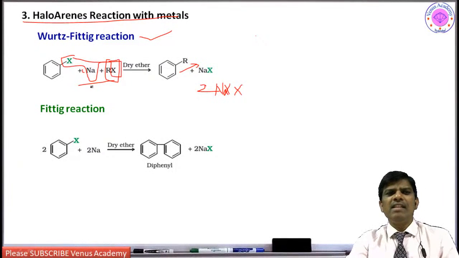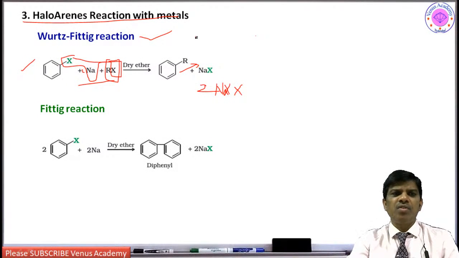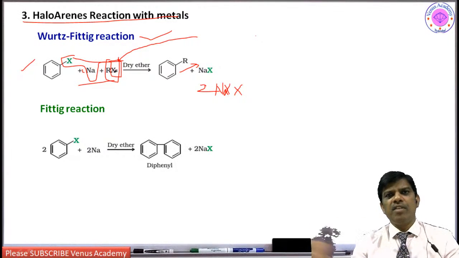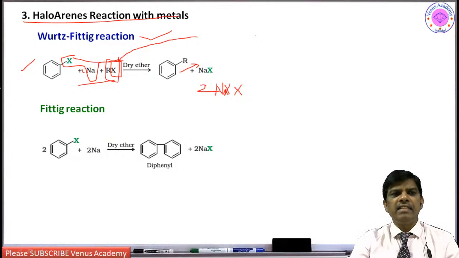Yes, so the yields are very poor with respect to this reaction, because there is a chance to undergo self-Wurtz reaction, because this alkyl halide self-coupling takes place to give alkane, and there is a chance to form diphenyls also, diphenyls like this. So it is a mixture of three products we are going to get in the Wurtz-Fittig reaction.